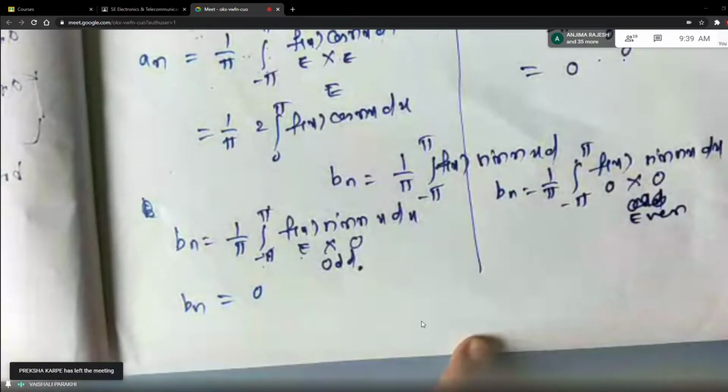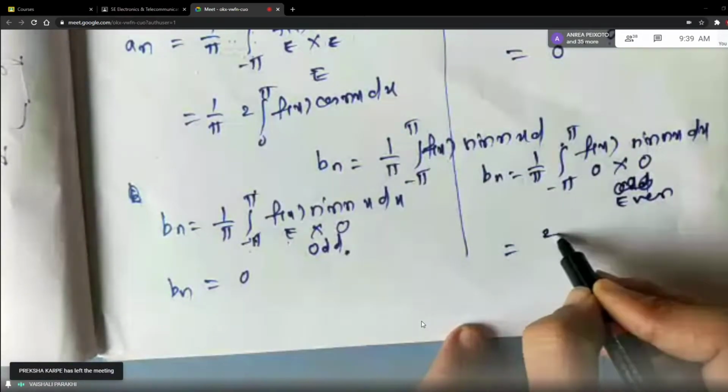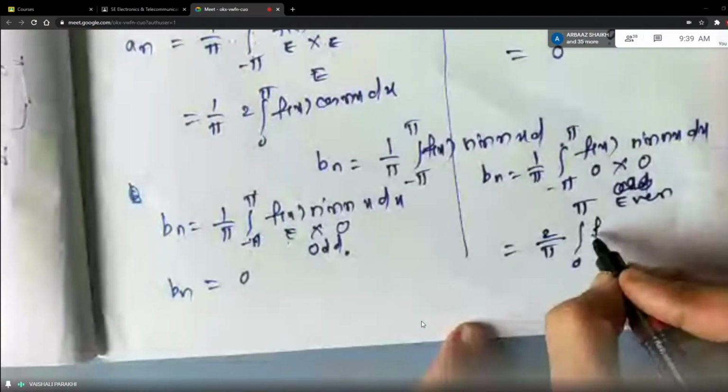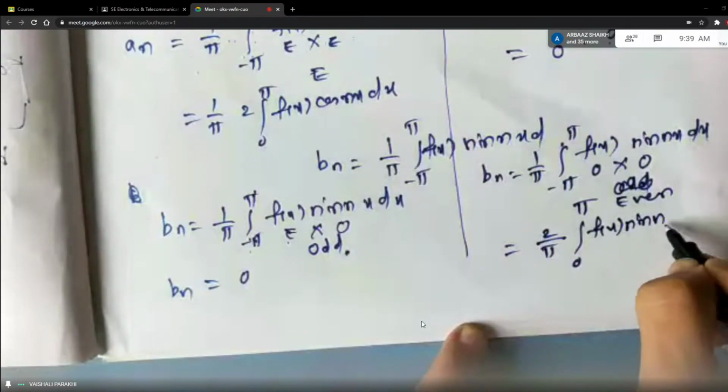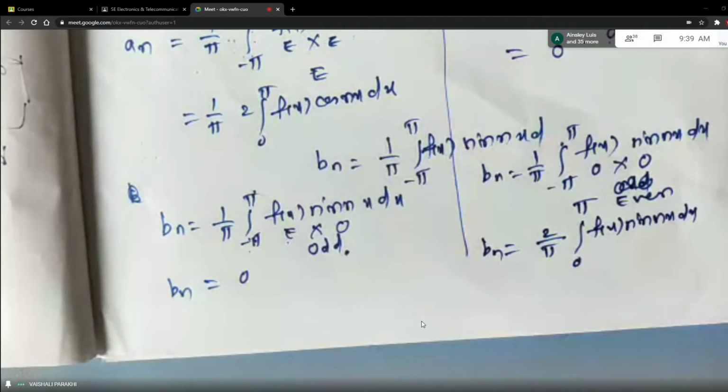Minus into minus is plus. And what is integral of even function, students? You have to bring out 2, make lower limit 0, don't touch upper limit and inside function. So this is the formula for Bn when function f of x is odd.